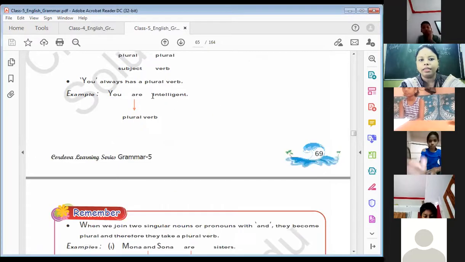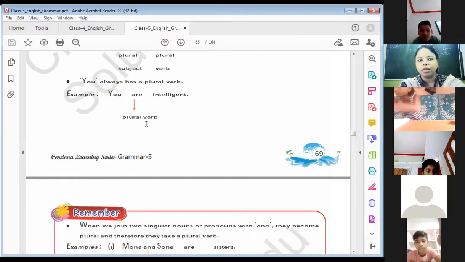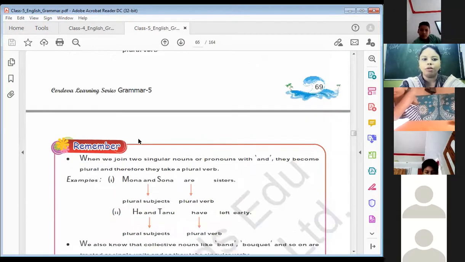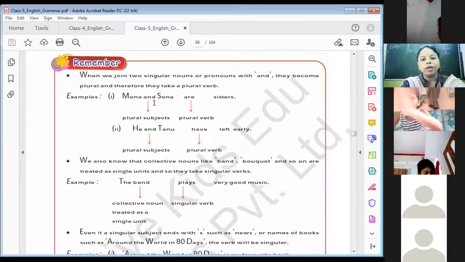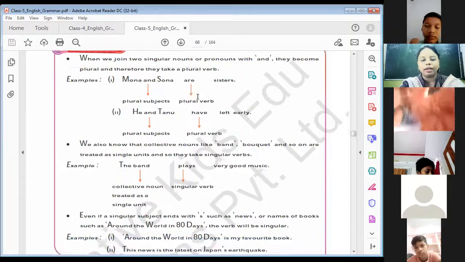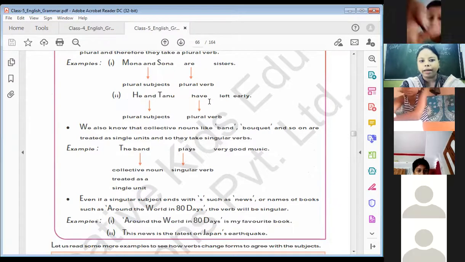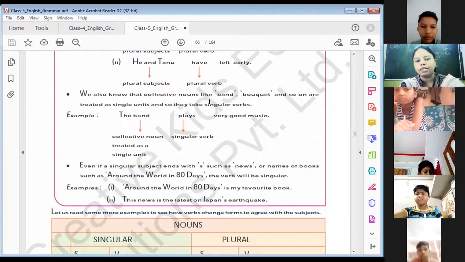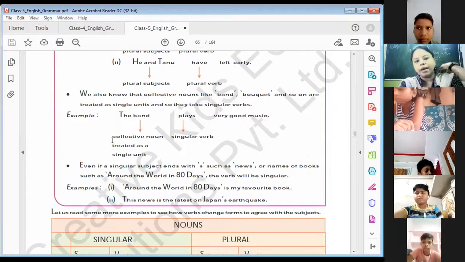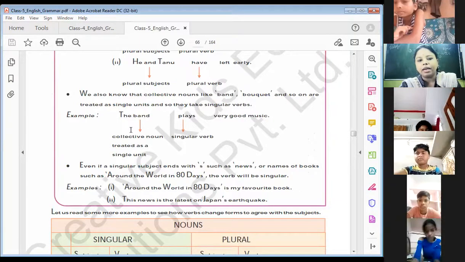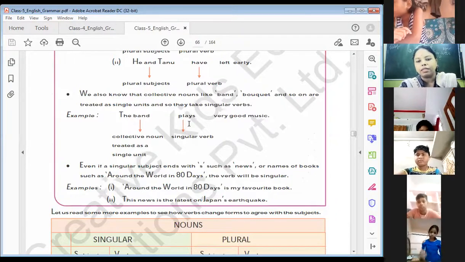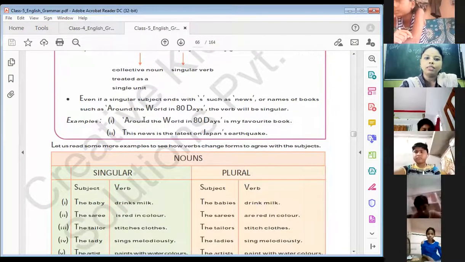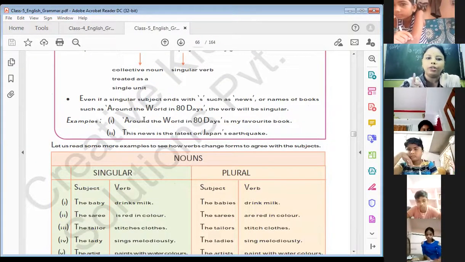You are intelligent. Here are is plural. We know that are हमको use करना चाहिए plural के साथ. You always has a plural verb. You के साथ हमेशा are ही use होता है. Mona and Shona plural है, are लग रहा है. He and Tanu plural है, have use हो रहा है. Has singular के साथ में use होता है and have plural के साथ में use होता है. Understand? The band plays. The band is a collective noun, but still we have to use plays because it's treated as a single unit, one unit.